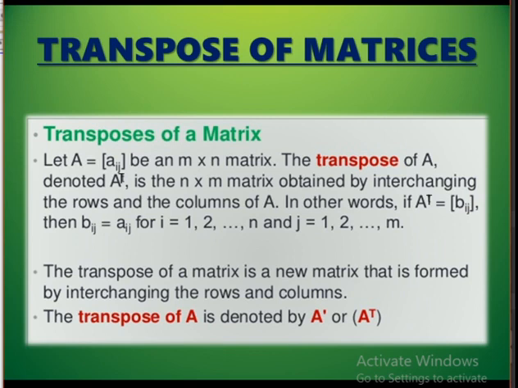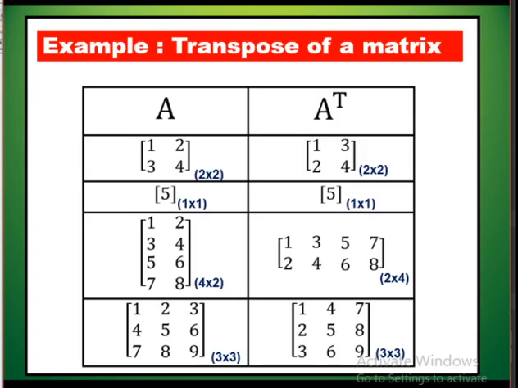Then we have examples of transpose of a matrix. See the first one, it is a 2 by 2 matrix. Because it is a square matrix, the transpose is also of order 2 by 2. But see the elements, the elements are completely different. So a new matrix is formed. So A is not equal to A transpose in this case. Now see the next one. It is a matrix of order 1 by 1. We have only one element. So both the matrices are equal.